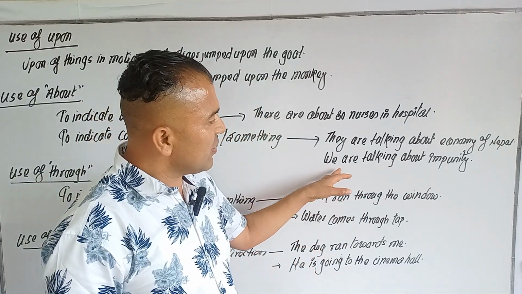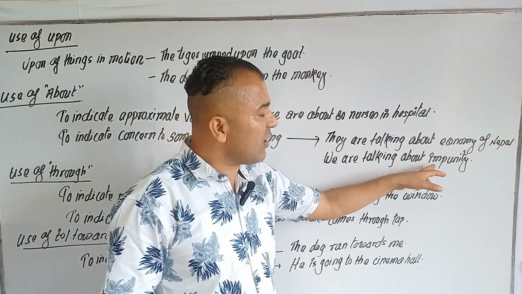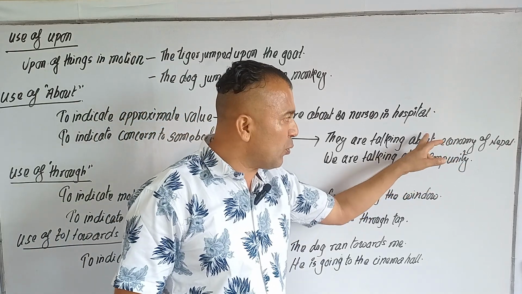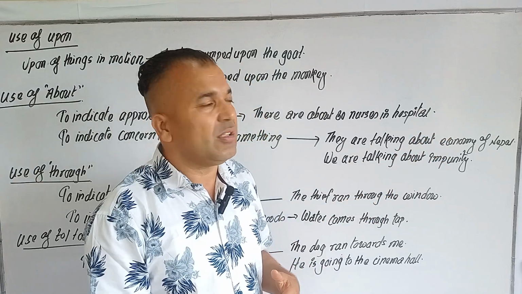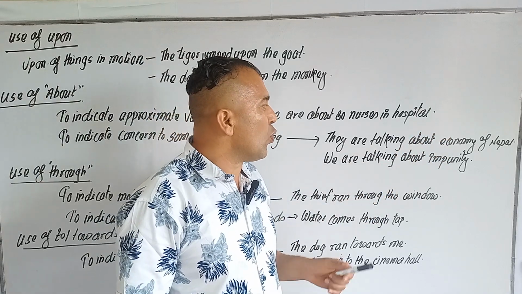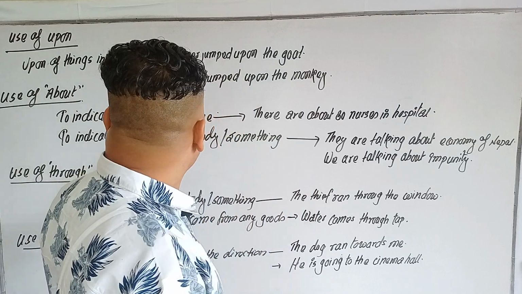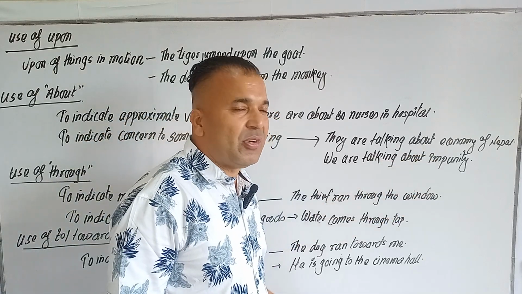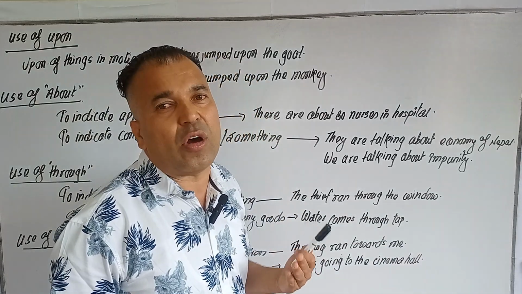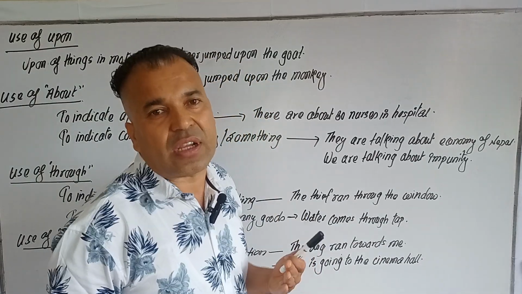So yes, we have to remember that when we are talking about something or somebody, in that condition we have to use about: about economy, about impunity, about the character of Mr. Hari Bahadur Kharka.